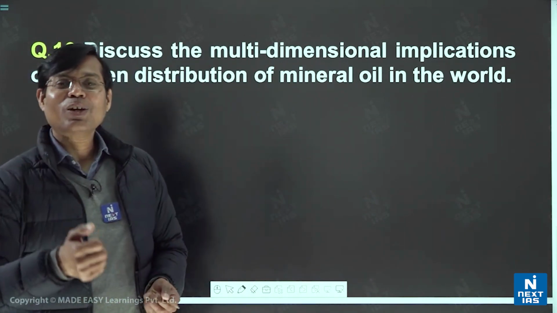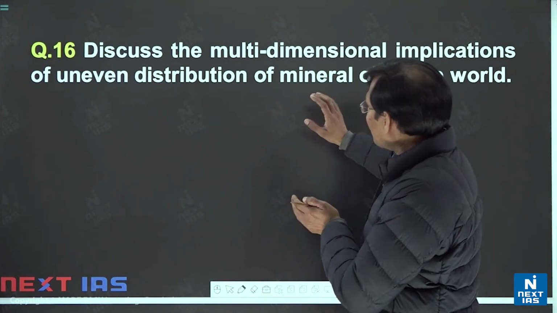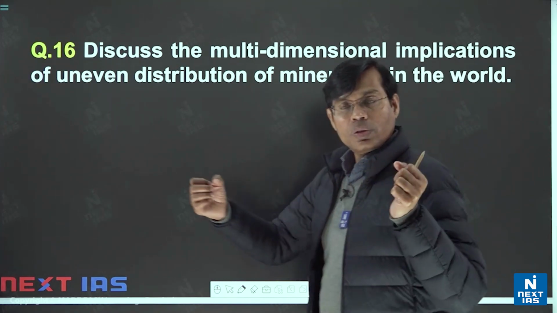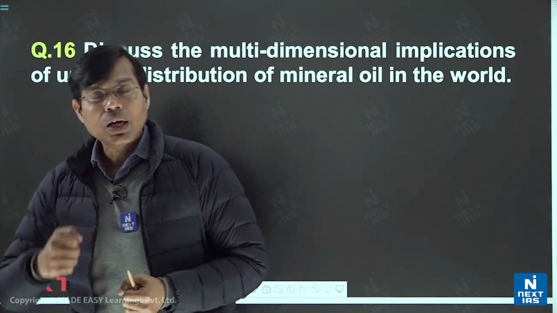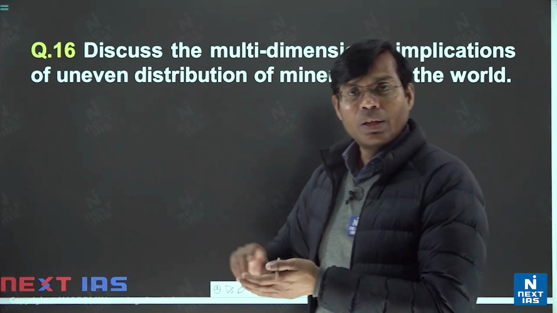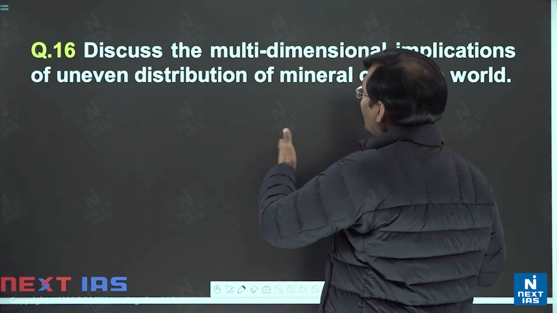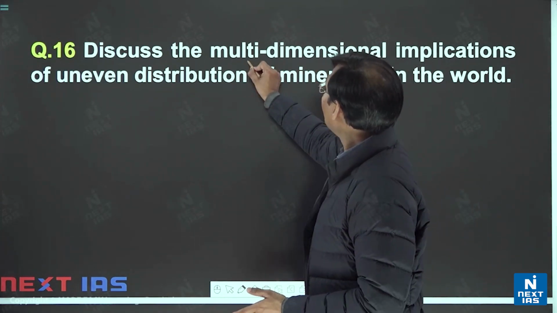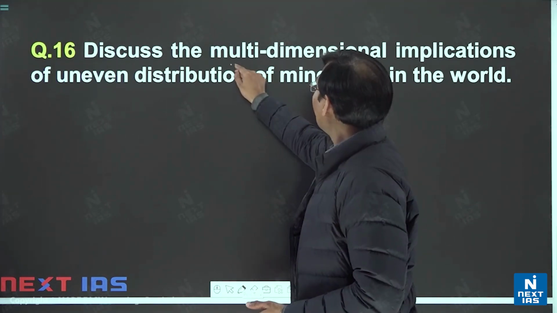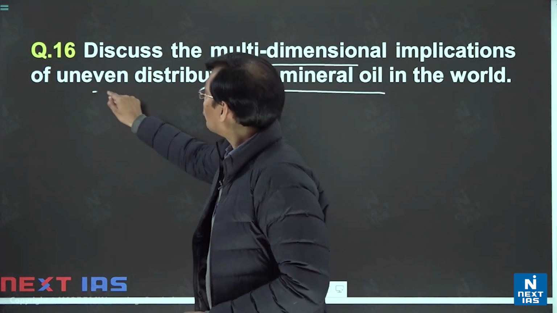कि variety of the thinking, are you able to present here? Are you able to club several points here? Are you able to have the interdisciplinary approach? Are you able to go beyond the kind of lines that have been written here? Can you link historical, political, economic and social aspects, several aspects, multi-dimensional aspects? And which multi-dimensional aspect we have here? The multi-dimensional aspects of distribution of mineral oil in the world, uneven distribution.